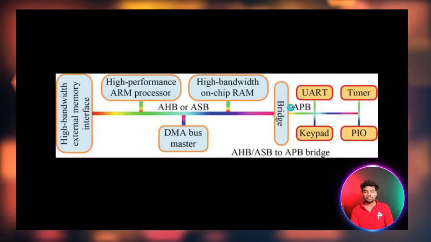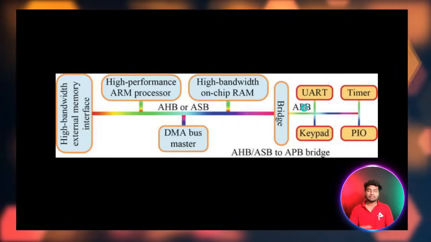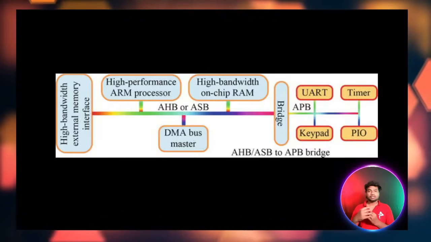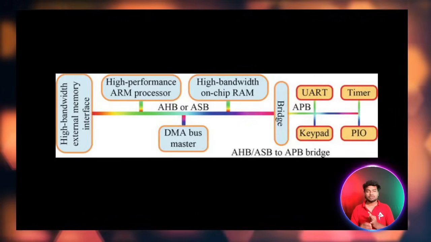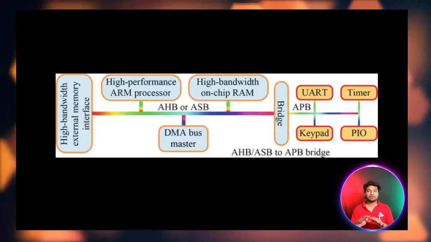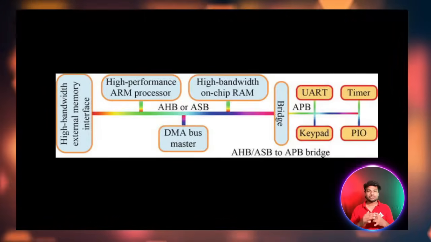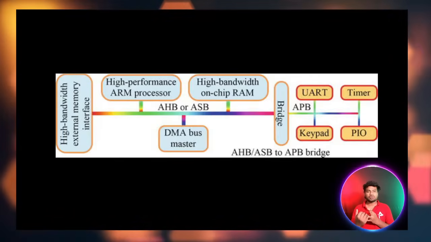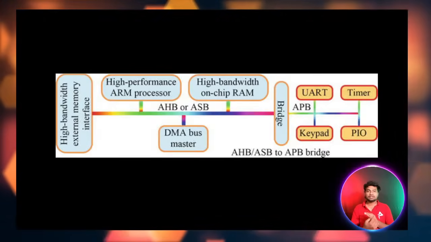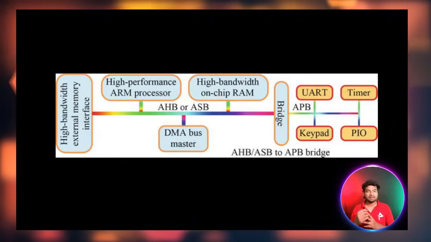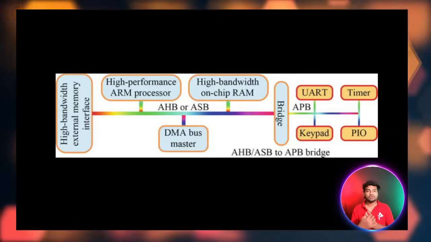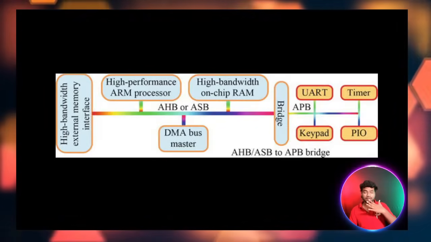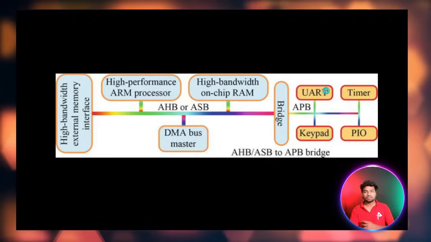Here we have the APB protocol. APB comes under the AMBA protocols: AXI, APB, and AHB. These three protocols are used in the SoC. I am explaining orally how the APB protocol works. APB is a slower protocol compared to AXI and AHB. AHB is a medium protocol, faster than APB but slower than AXI. AXI is a high speed, high frequency protocol. So AXI is first, then AHB, then APB. APB is a low speed, low frequency, low bandwidth protocol.